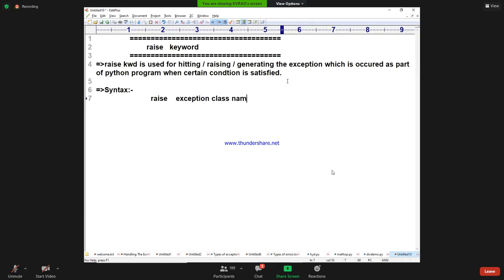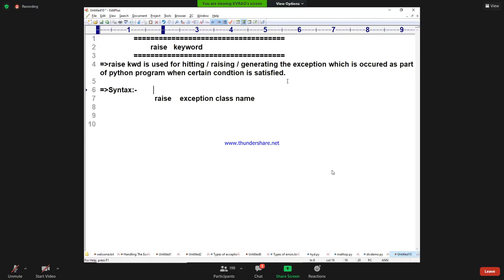This is syntax 1. One more syntax, if you want, I can write. Syntax number 2: def, method or function name, list of formal parameters, if any.